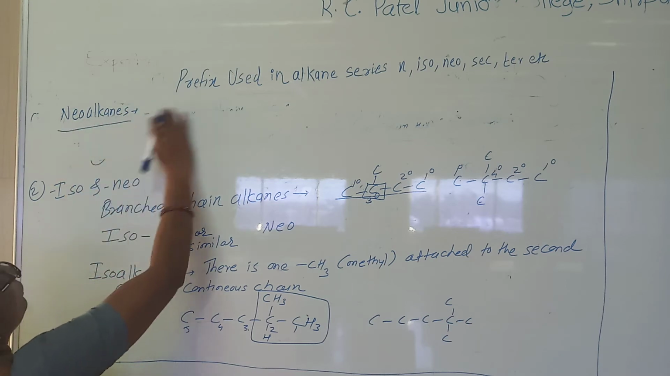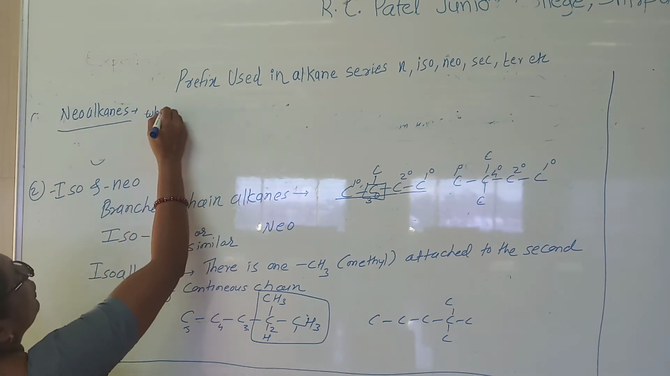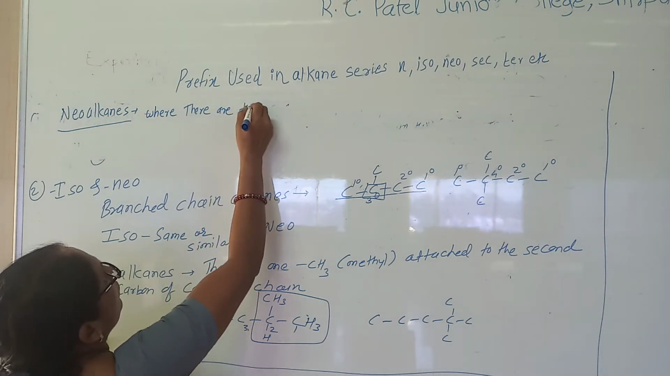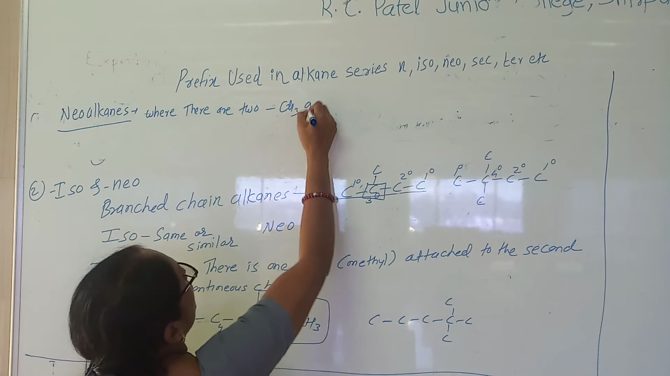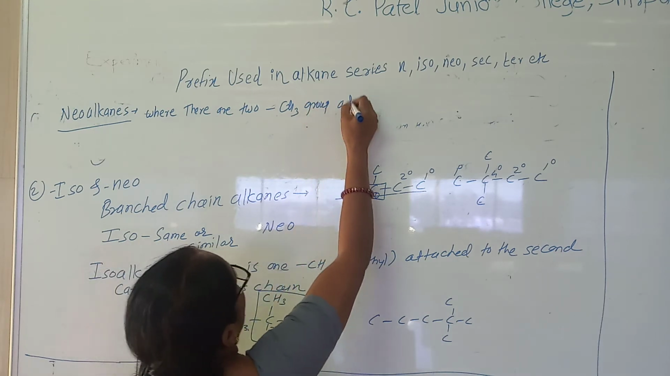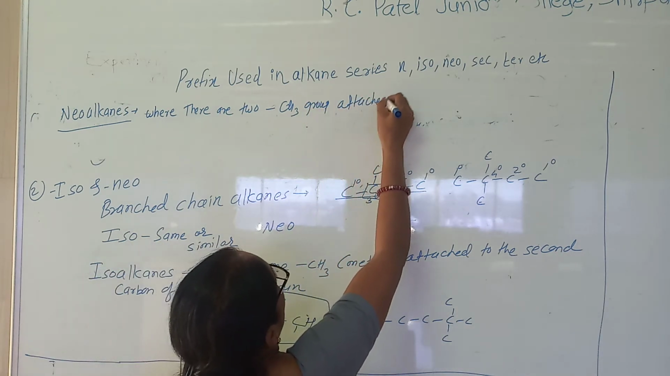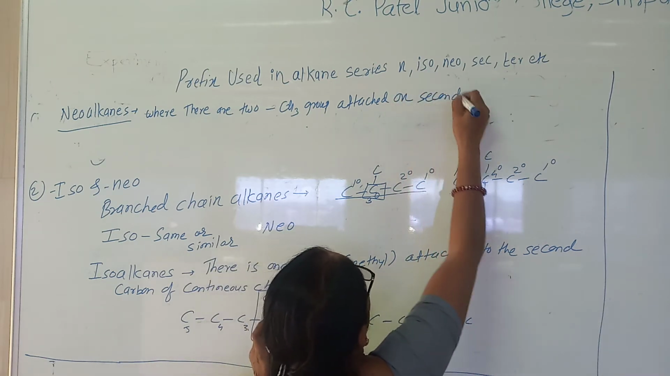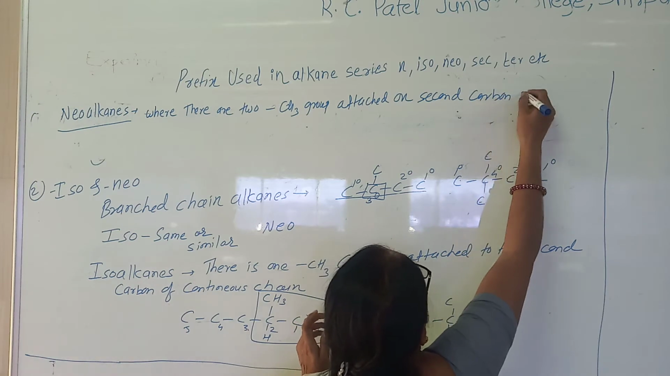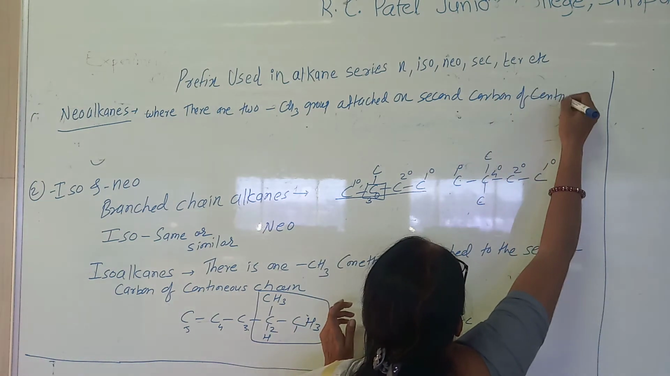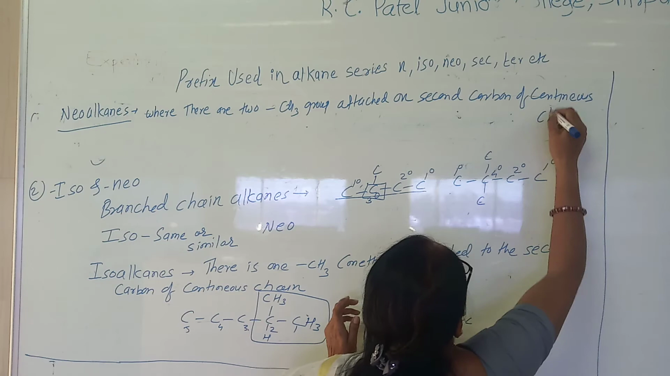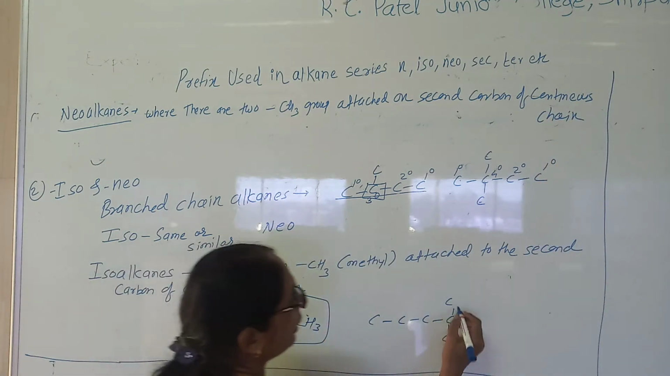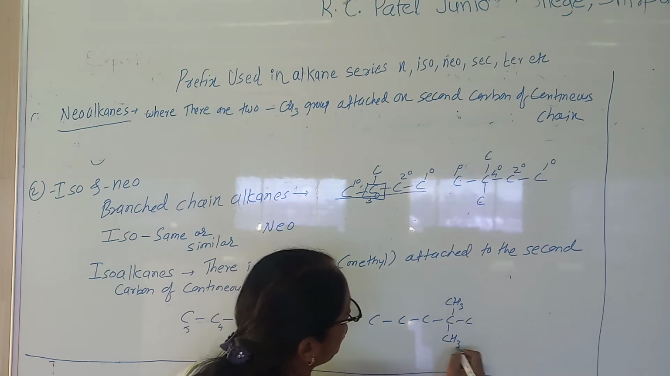So when there are two methyl groups attached on the second carbon of the continuous chain. So here, when there are two methyl groups attached on the second carbon of the continuous chain.